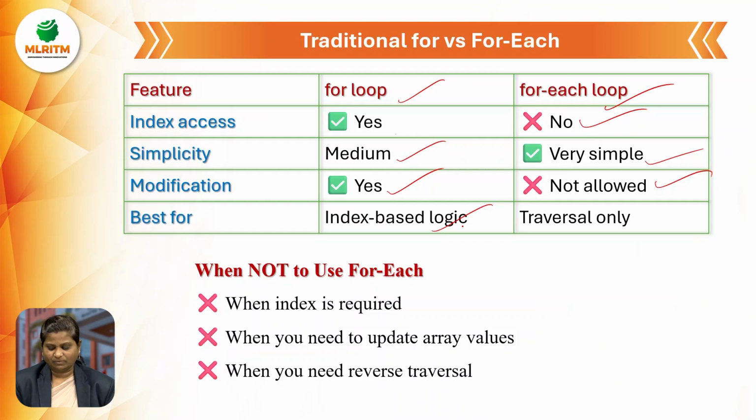Best for index based value, it is traverse only. When not to use for each loop: when index is required. If the element requires an index, then we should not use for each loop. When you need to update array value, if updating the array value is very much needed, then we should not use for each. When you need reverse traverse, it means that if you want to reverse, definitely we need to update, like a decrement or increment. So in that particular case, we should not use for each.